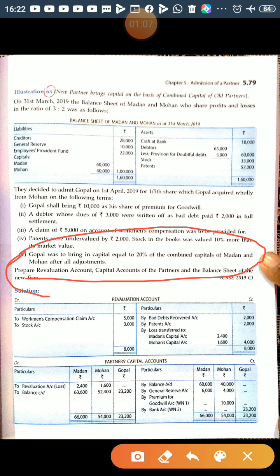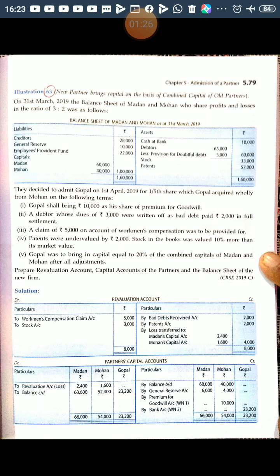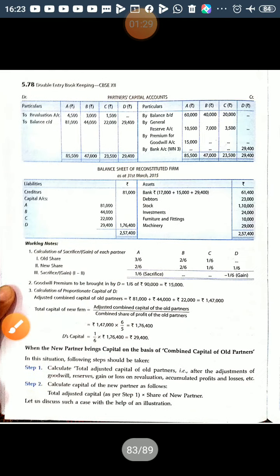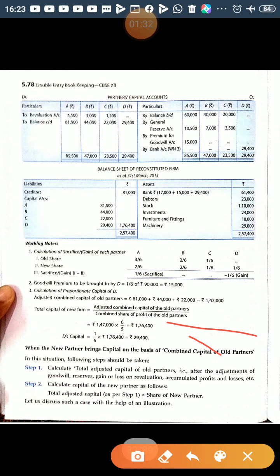So in this question you don't have to calculate the total capital of the new firm, right? You directly calculate the new partner's capital on the basis of the combined adjusted capital of the old partners. This is the only difference in this question. I have also given this situation.